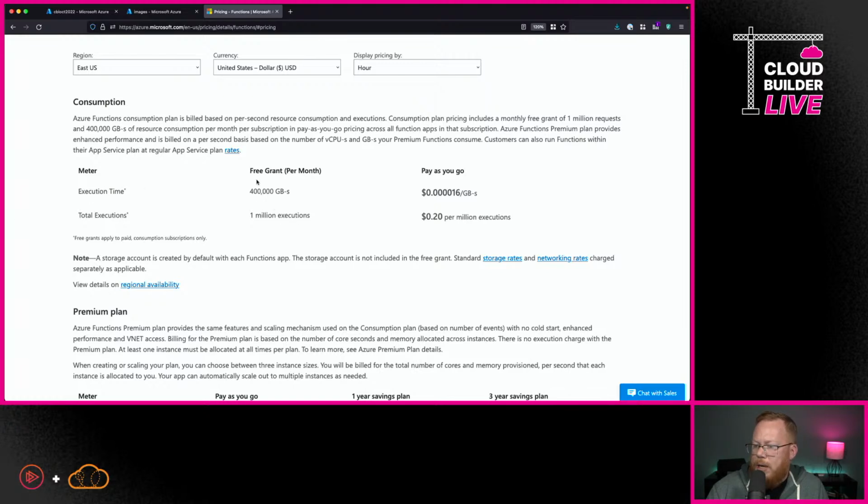We can look at the free grant per month, giving us 400,000 gigabyte-seconds and 1 million total executions. If we're utilizing this within that, you're not going to pay for anything. Otherwise, you're still paying a tiny, minuscule amount.